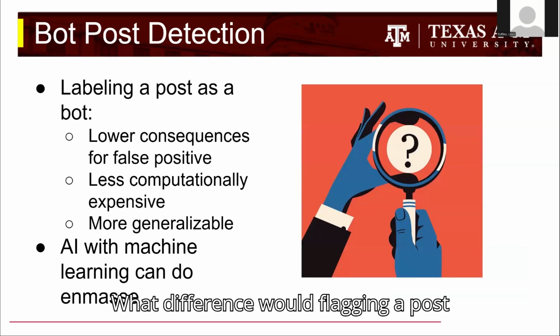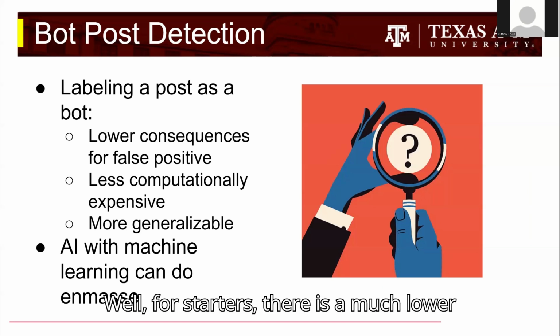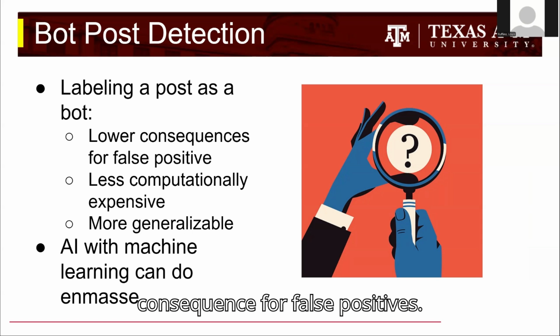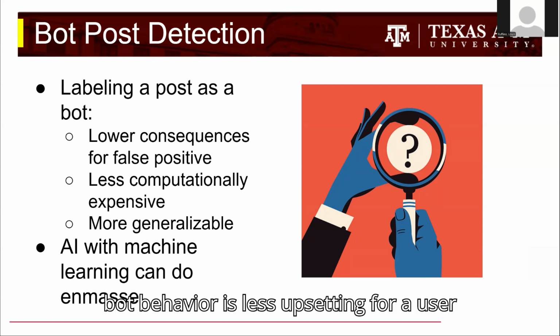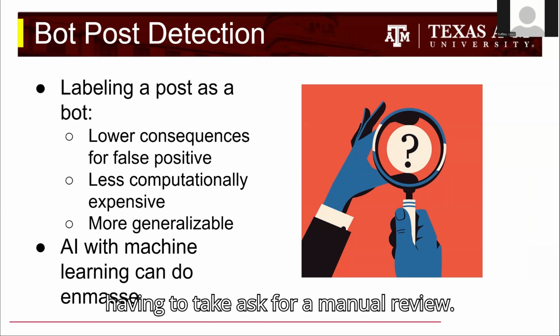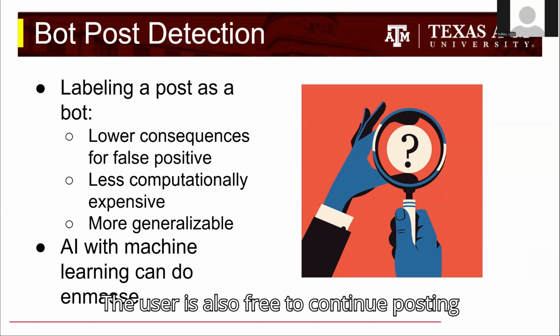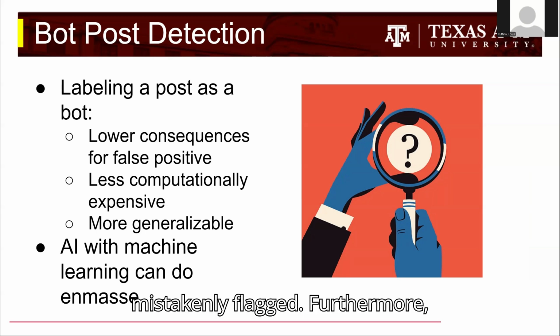What difference would flagging a post versus flagging an entire account do? Well, for starters, there's a much lower consequence for false positives. Having a post taken down for suspected bot behavior is less upsetting for a user than having their account taken down and having to ask for a manual review. The user is also free to continue posting and using the site if just their post is mistakenly flagged.